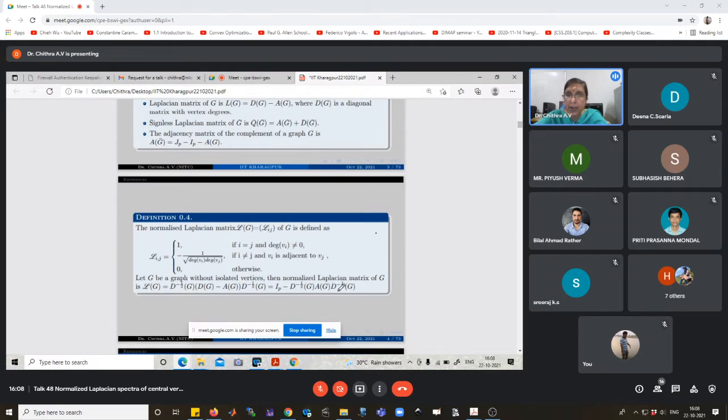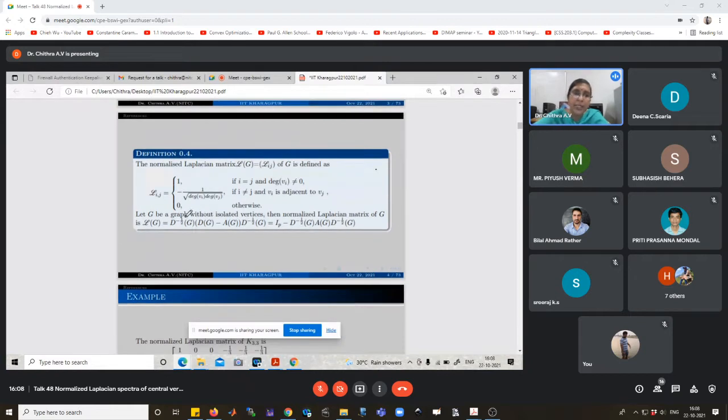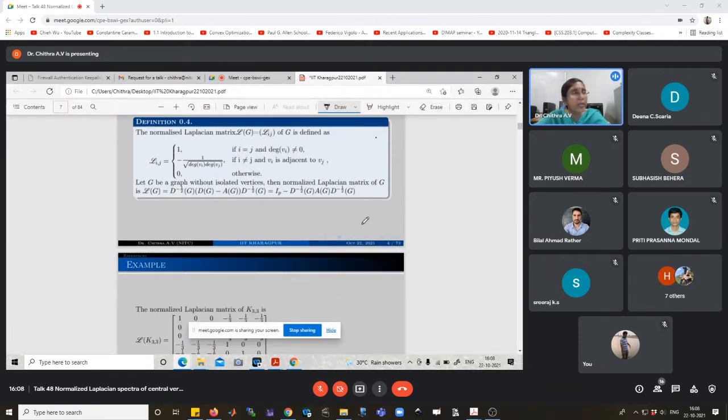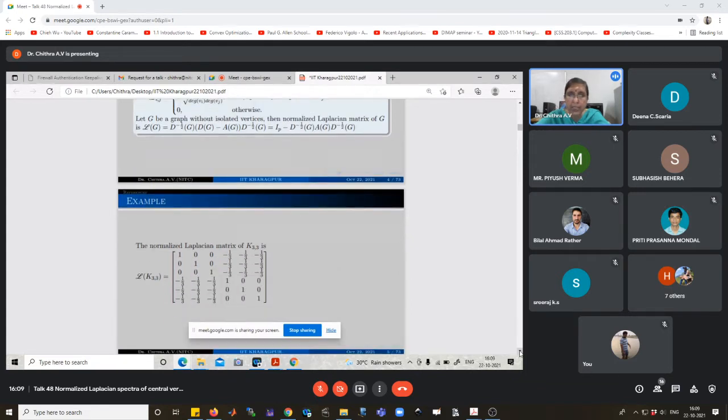This D raised to minus half A of G D raised to minus half is generally known as the normalized adjacency matrix of G, and it is also called the Randic matrix of G. The normalized Laplacian matrix of G is equal to I_p minus the Randic matrix of G. The Randic index is very well known. One of the indices is the Randic index, which is the sum of 1 by the square root of di dj whenever vi is adjacent to vj. One example related to the normalized Laplacian matrix of K3,3.